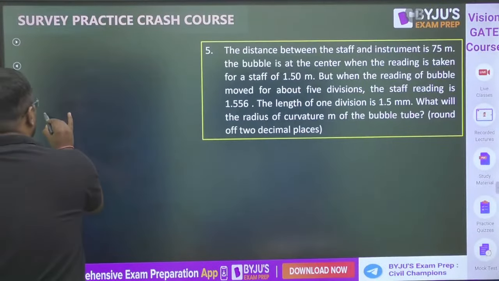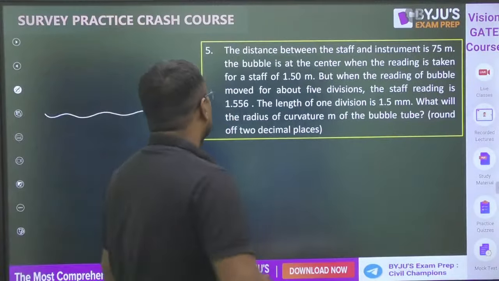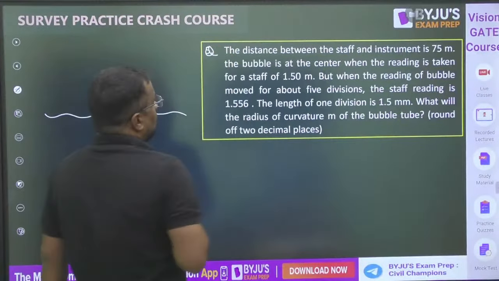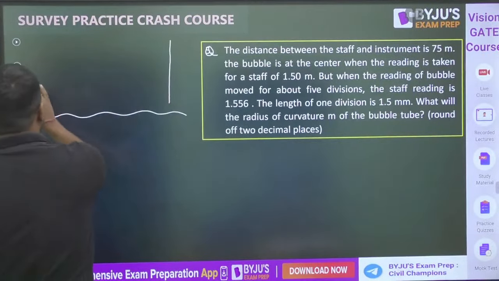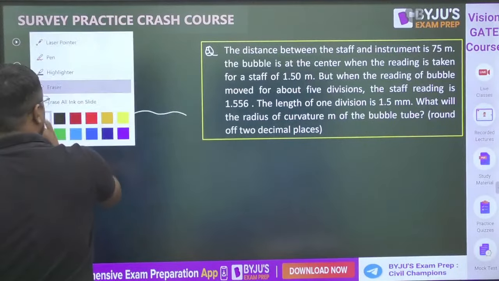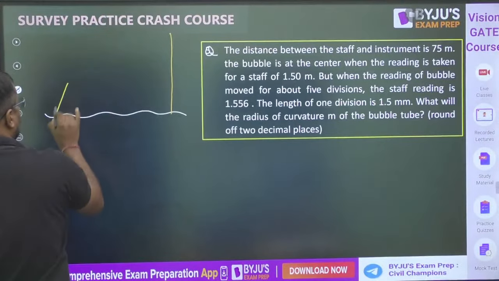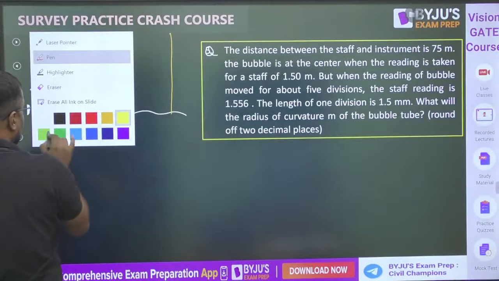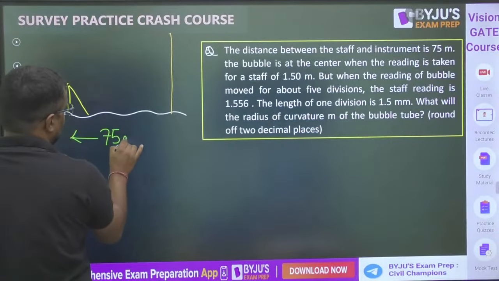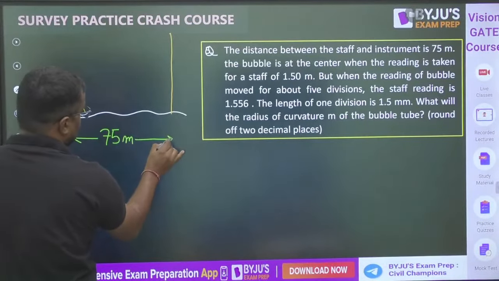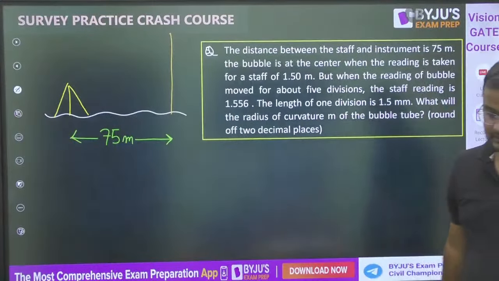Again a nice question, guys. Everyone please try to understand here. The distance between the staff and the instrument is 75 meters. Let me use a different color. This is a staff and here is the instrument, and the distance between staff and instrument is 75 meters.